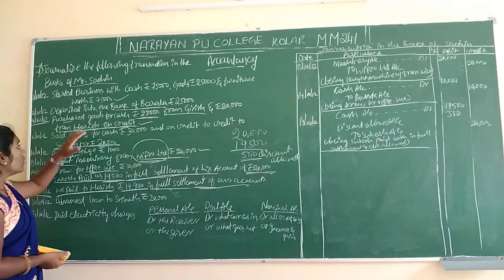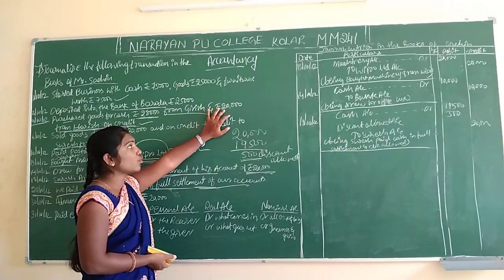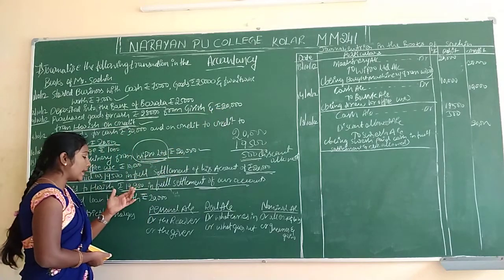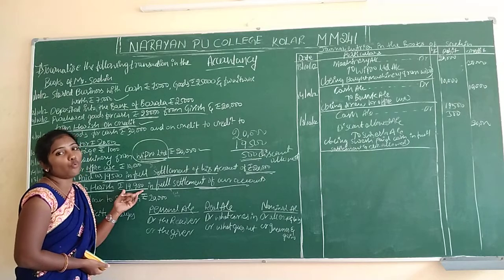See here, we purchased from Harish rupees 20,000, but we paid only 19,900, which means the remaining 100 rupees is discount.